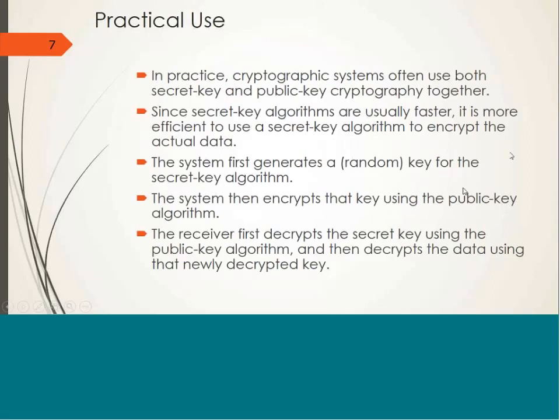That means before transmitting actual data, we need to transfer the key using an asymmetric cryptographic algorithm, and after the key is received by the receiver, the sender will use that key to transmit the actual data using symmetric algorithms. At the receiver end, he first decrypts the secret key using the public key algorithm and then decrypts the data using that newly decrypted key.